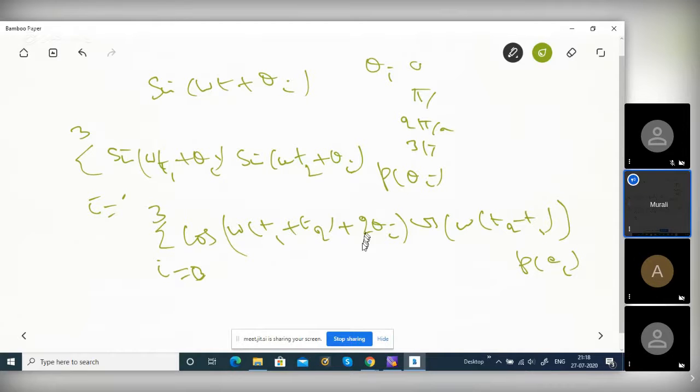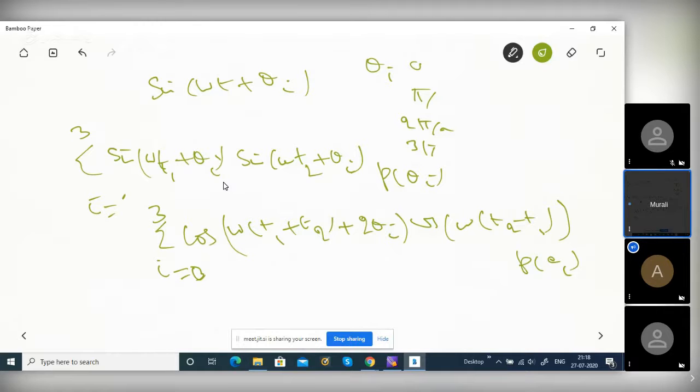Is it legible, or is the writing very bad? Are you able to see? Yes, sir. Second term: the theta i cancels out, since it is minus theta i and plus theta i, so it cancels.